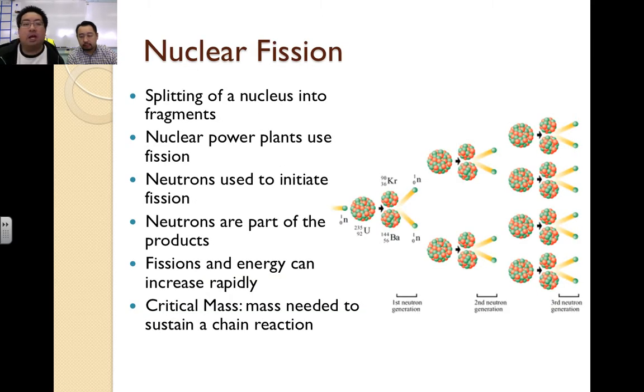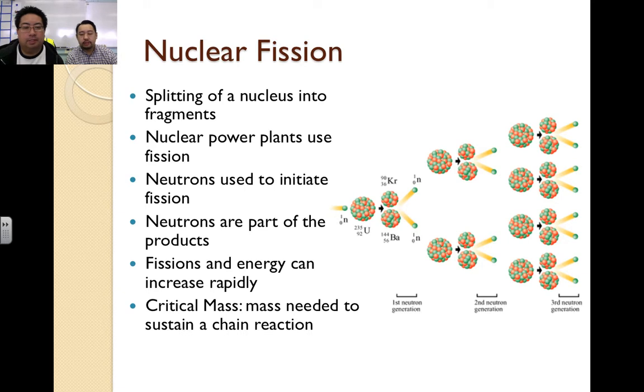One of the processes we're going to talk about is nuclear fission. Fission is breaking the nucleus into smaller fragments. Nuclear power plants use fission as a basis of creating energy, and we use neutrons as a way to initiate fission, kind of like throwing them into the nucleus to split it up.